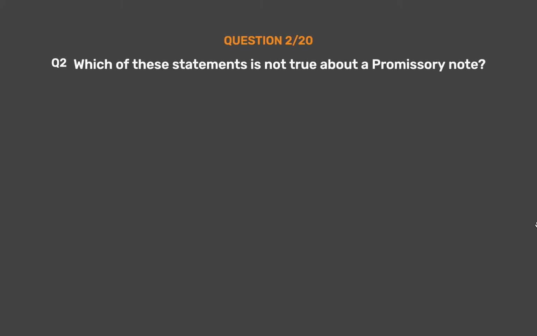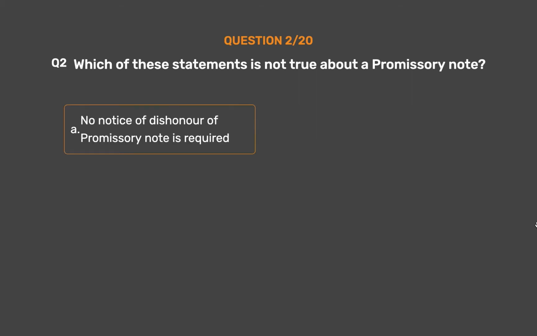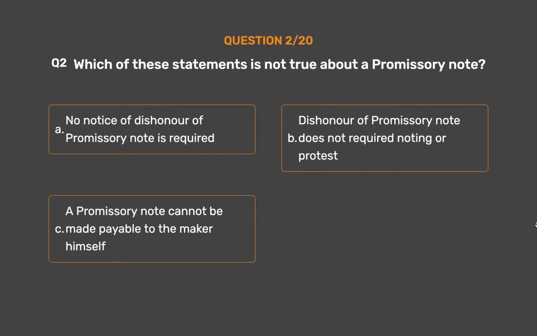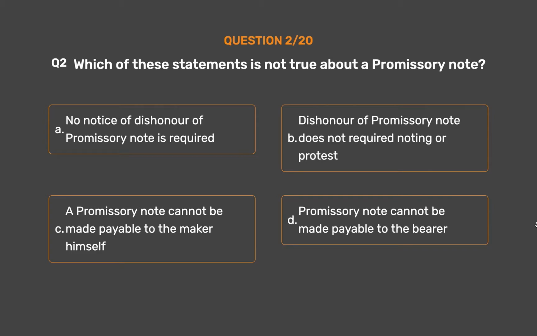Question number 2. Which of these statements is not true about a promissory note? Option A. No notice of dishonor of promissory note is required. Option B. Dishonor of promissory note does not require noting or protest. Option C. A promissory note cannot be made payable to the maker himself. Option D. Promissory note cannot be made payable to the bearer.